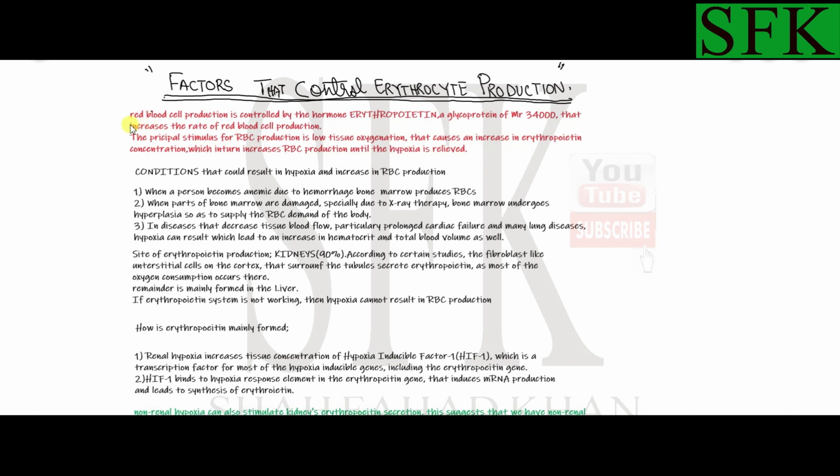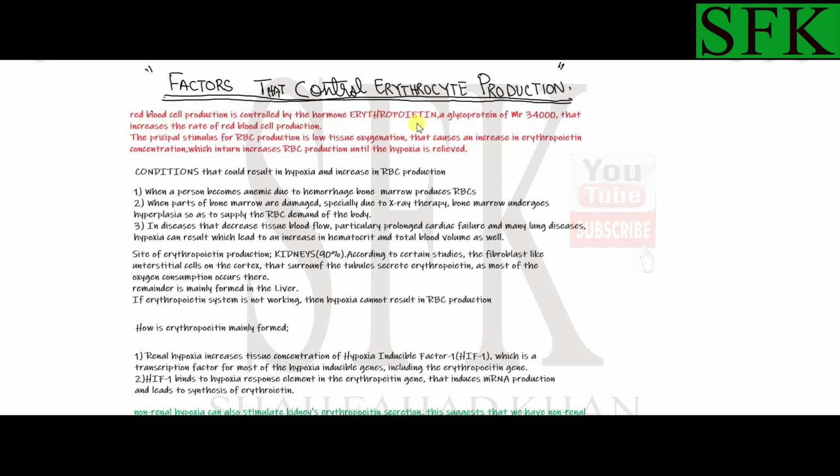Anyways, red blood cell production, that is erythrocyte production, is controlled by the hormone called erythropoietin. Erythropoietin is a special hormone, a glycoprotein of molecular weight approximately 34,000, which is mostly secreted by the kidneys. 90% of erythropoietin is secreted by the kidneys in response to low oxygen being supplied to the tissues. If the tissues become hypoxic, that is, if the oxygen tension in the tissues decreases, then the erythropoietin concentration from the kidneys increases. And we are going to talk about that in a bit.